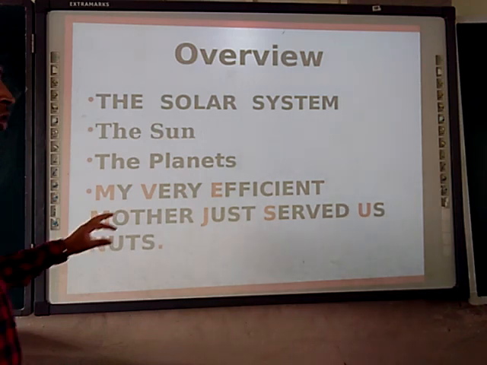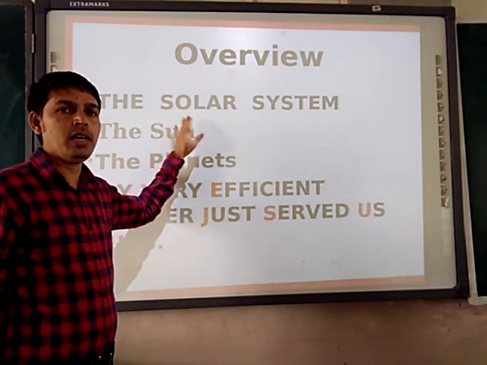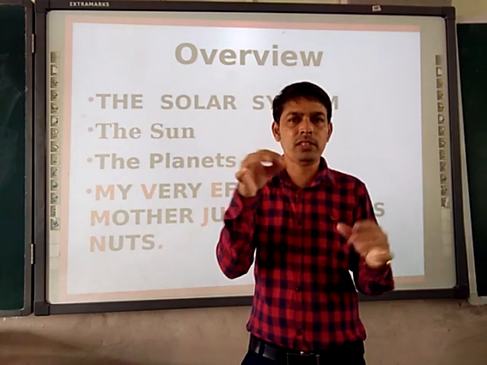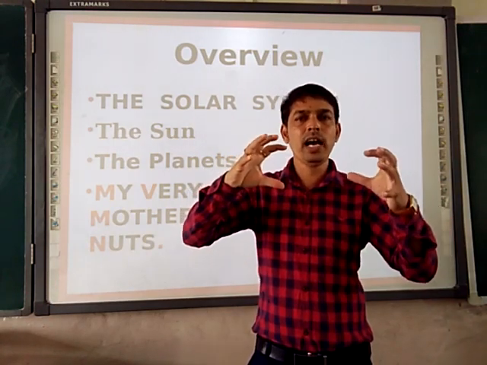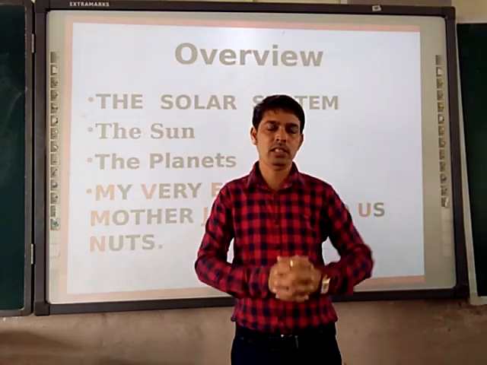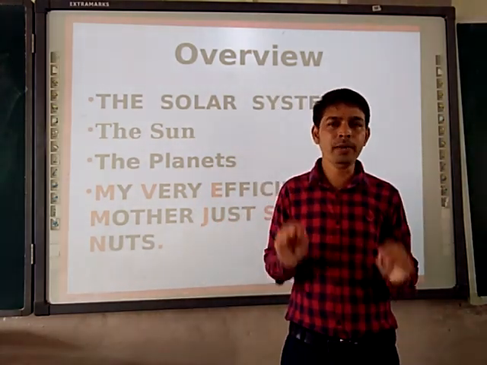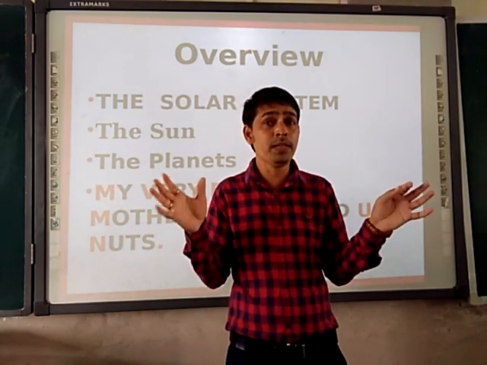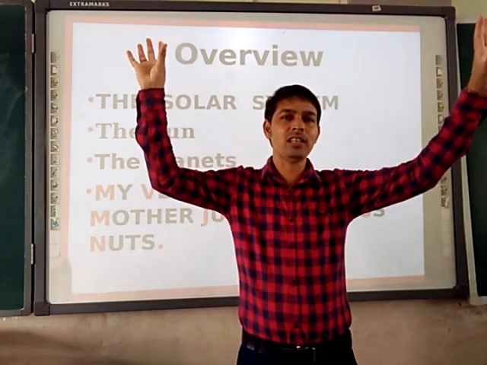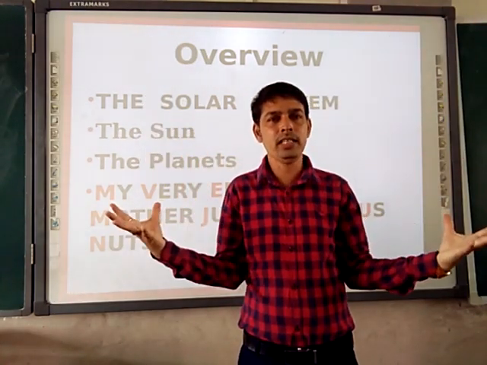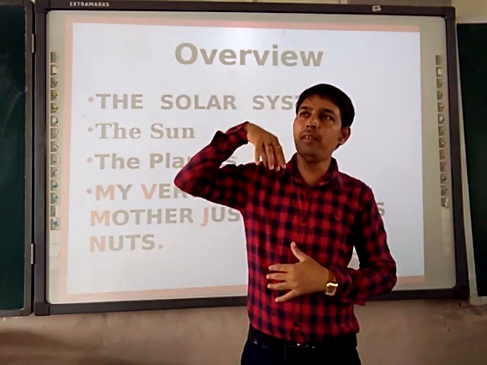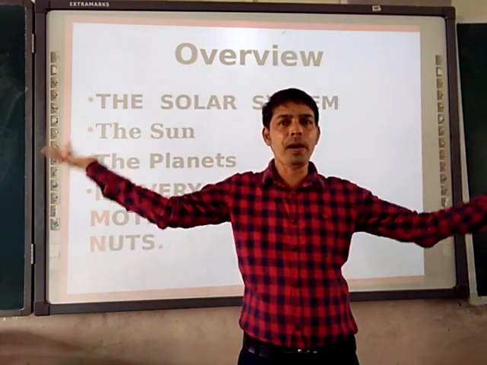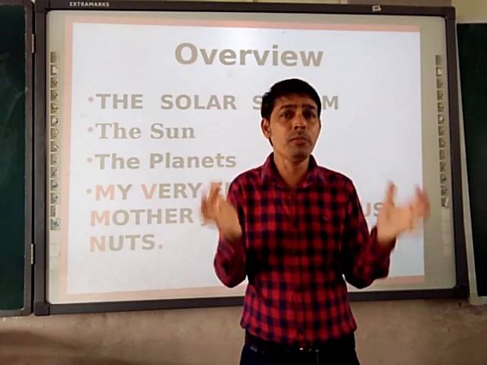Here we talk about the solar system. So what is the solar system? The sun and the other 8 planets, asteroids, and satellites form the solar system. For a common example, we are living on Earth. Every day when night comes, we see the moon and the stars. How wonderful it is. We are on the Earth only, observing the moon and stars. These are all part of the solar system, so we are in the solar system on Earth.